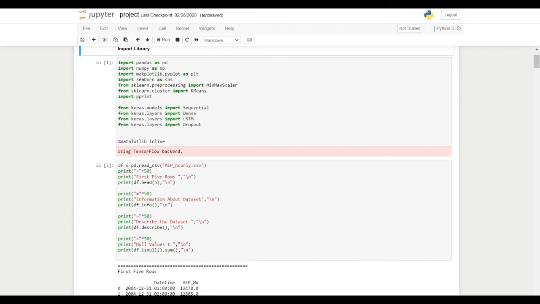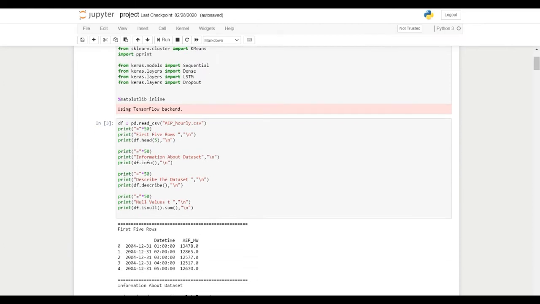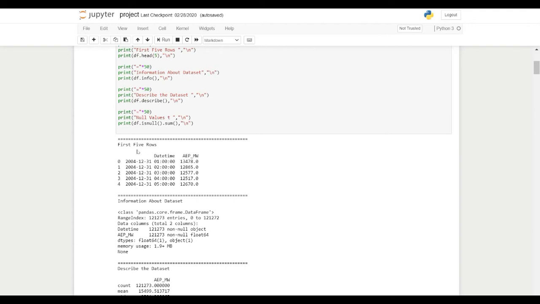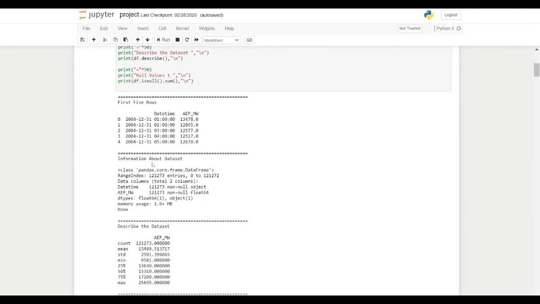And we can see here I have used df as a variable which will load the data source file ap-hourly.csv, and it will be stored in df, and the description information of the data set will be printed. As you can see, we have imported the first 5 rows of the data set. This is the index, this is the year, date, time, and this is the value in megawatt, the power energy in megawatt. This is the information of the data set, which includes the range.